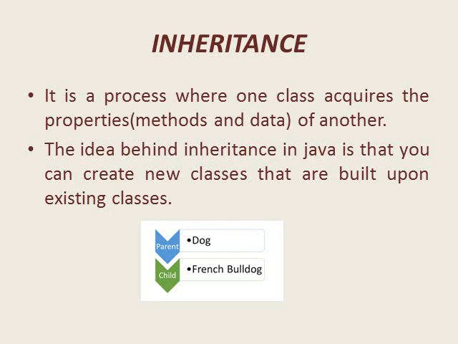For example, here we have taken that dog is a superclass, and a superclass is also known as parent class or base class, and French bulldog is the derived class, child class or subclass of the dog class. Here the French bulldog can acquire the properties of its parent class dog, as well as add its own features to it. So this concept of inheritance is applicable in object-oriented programming languages.